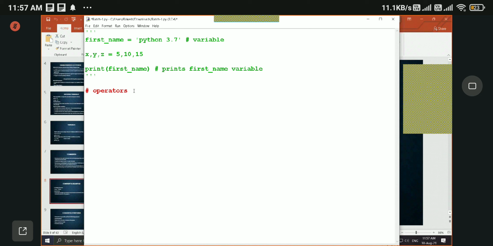In operators also, we have multiple types of operators. The first one we are going to talk about is arithmetic operators.